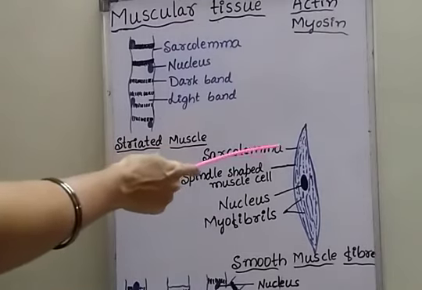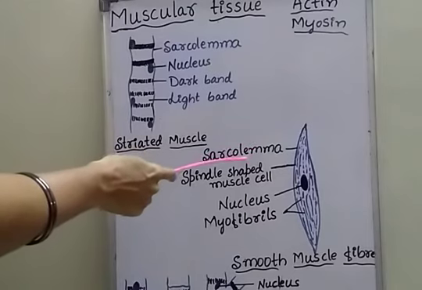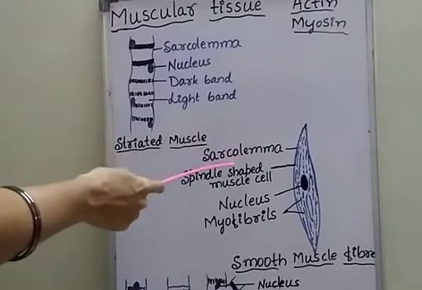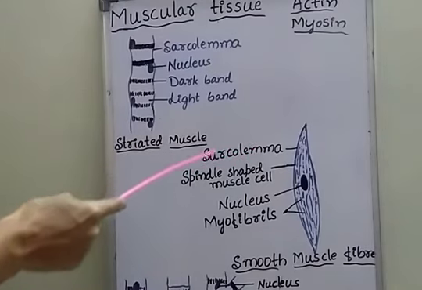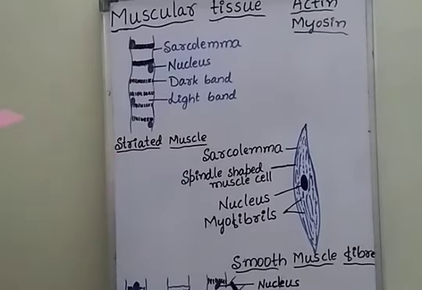Sarcolemma is the plasma membrane of the muscle fiber. Sarcoplasm is the cytoplasm of the muscle fiber.